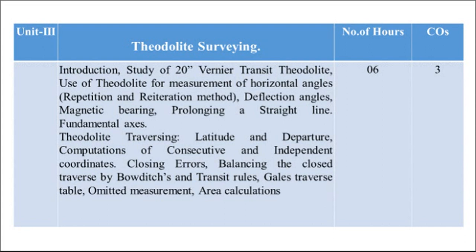After that we are going to study theodolite traversing, in that we are going to study latitude and departure, then computation of consecutive coordinates and independent coordinates, then what is meant by closing error, then balancing the closed traverse by Bowditch and transit rule, then Gales traverse table, then omitted measurements, and finally area calculations by different formulae.